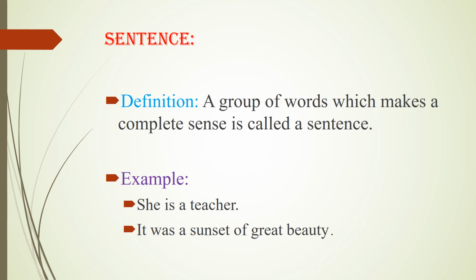Or if we say that all roads lead to Rome, or Islamabad is the capital of Pakistan. Now these are the combination of words for making a complete sensible sentence. So what basically a sentence would be? It is a group of words which makes a complete sense. For instance, she is a teacher. The combination of words which is giving a complete sense. So it is a complete sentence over here. Or if we say that it was a sunset of great beauty. Now it is also a combination of words that gives a complete sense. It is another example for the sentence.